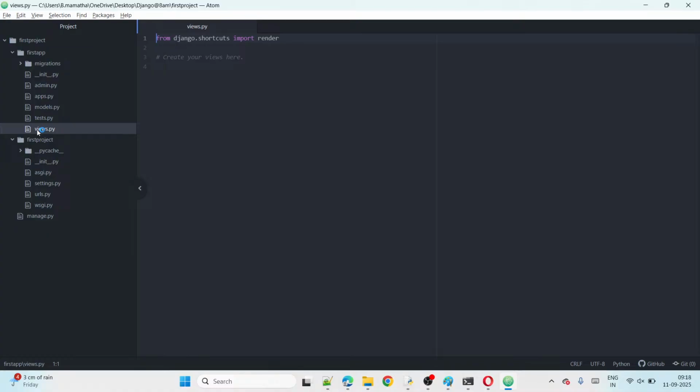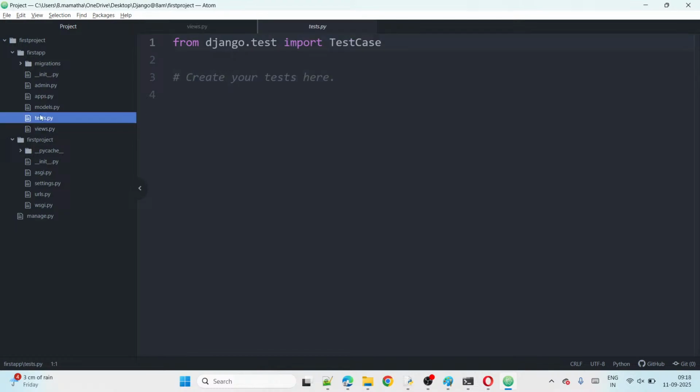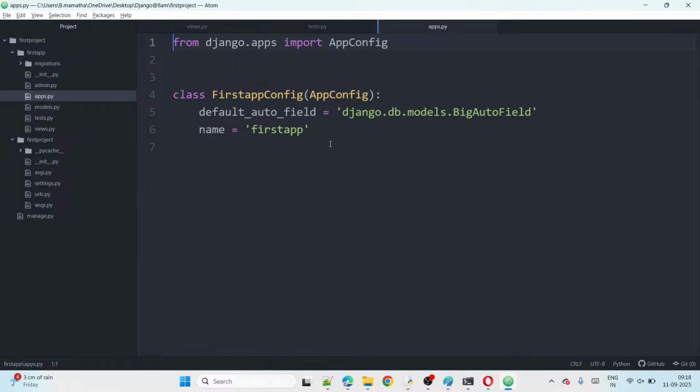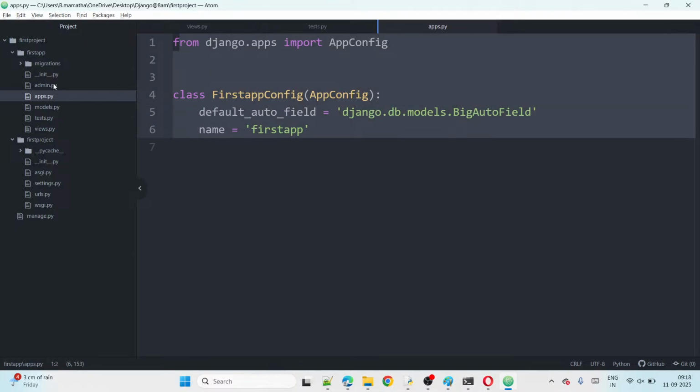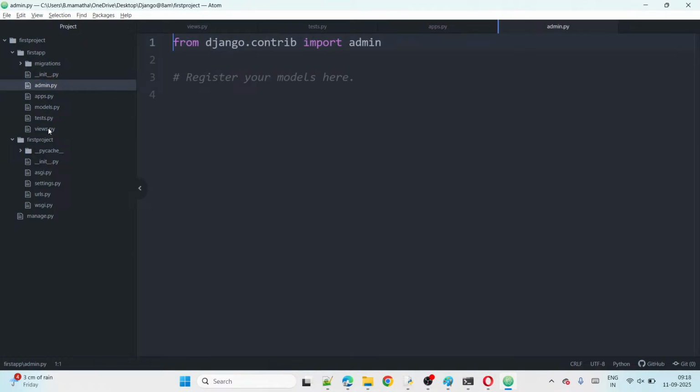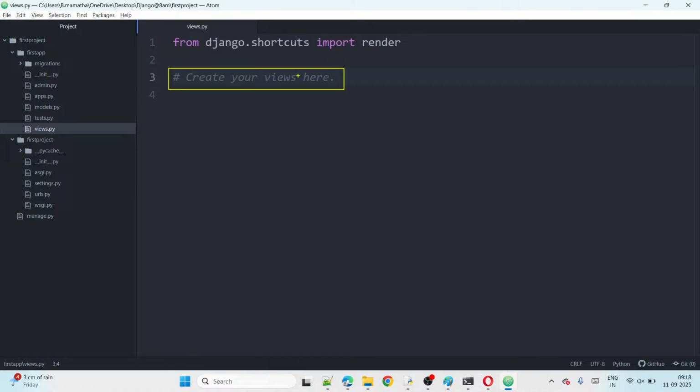If I click here, then the views file opened. Some default code is there. In every file, guys, some default code is there. Don't modify the default code. Don't remove the default code. Keep it as it is, okay? All of you, don't remove the default code, okay? Now the views file opened. What comment is there here? It's saying that write your views here.